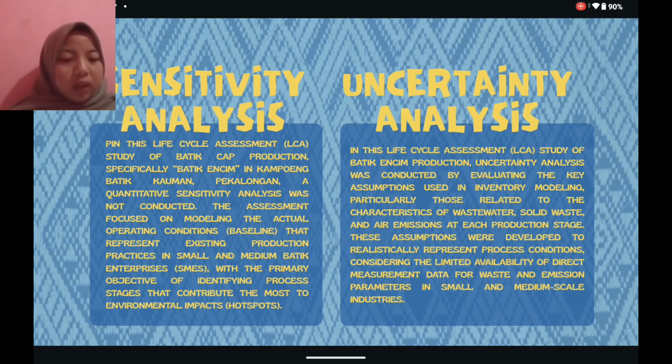Particularly those related to the characteristics of wastewater, solid waste, and air emission at each production stage. These assumptions were developed to realistically represent process conditions given the limited availability of direct measurement data for waste and emission parameters in small and medium scale industry.